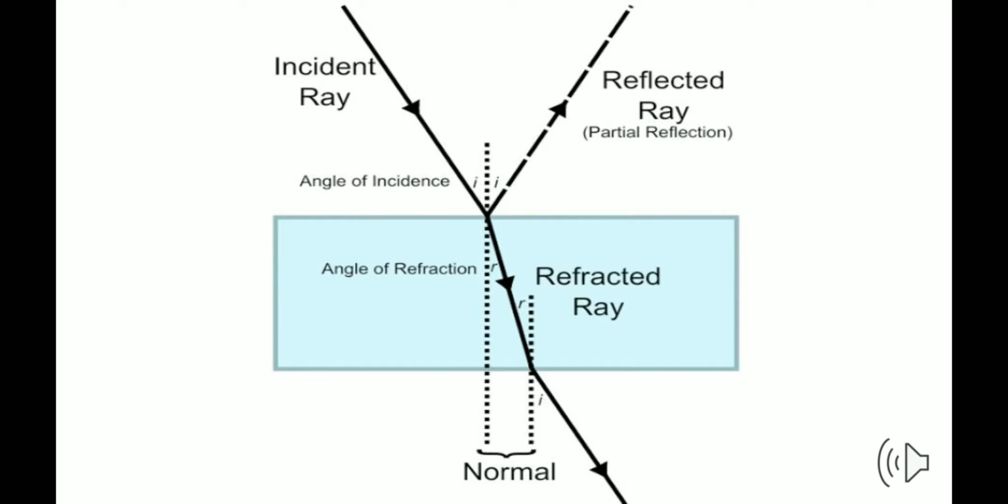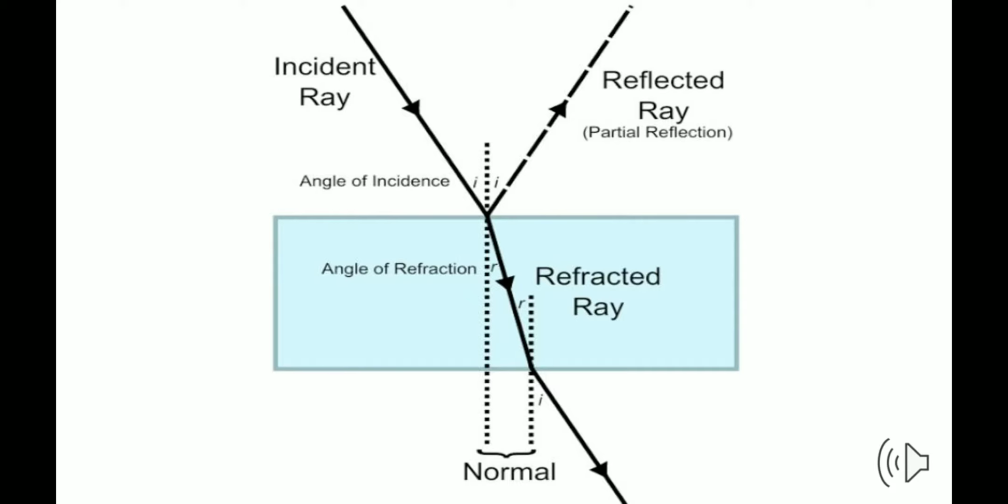Now, as you see the picture over here, there is an incident ray which is striking the surface of air and glass. There is a normal drawn, and as the medium into which the light ray is entering is transparent, the light ray is going in. That means it is moving in the medium, and most of the light ray will suffer refraction. A small part of the light ray is also reflected.